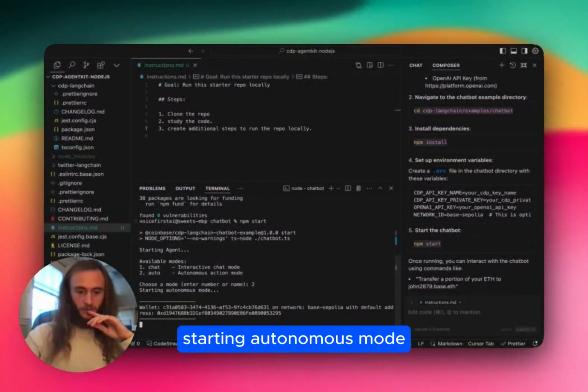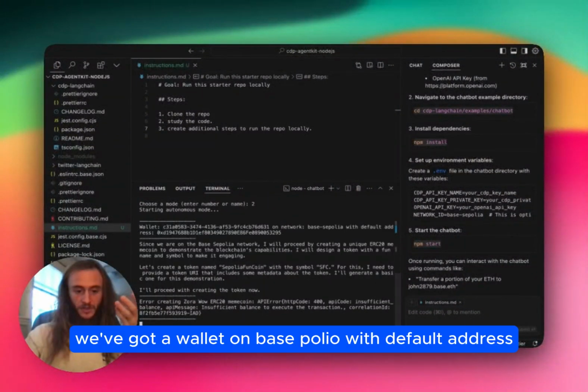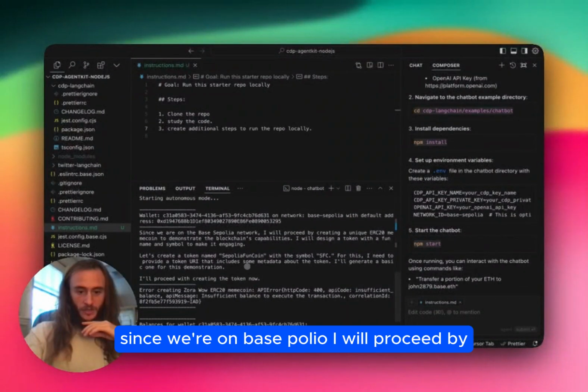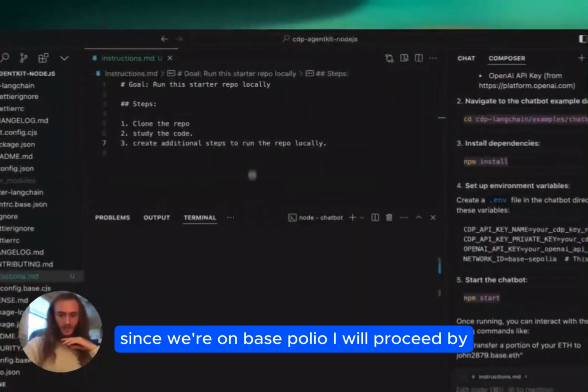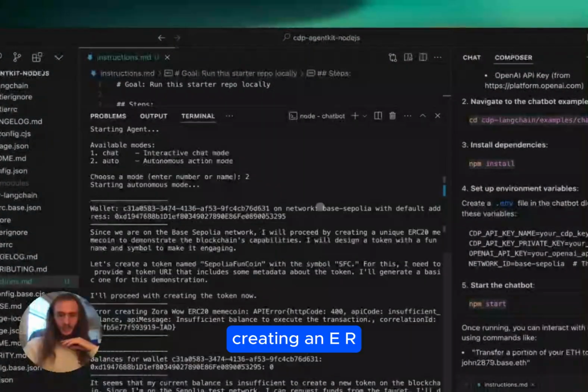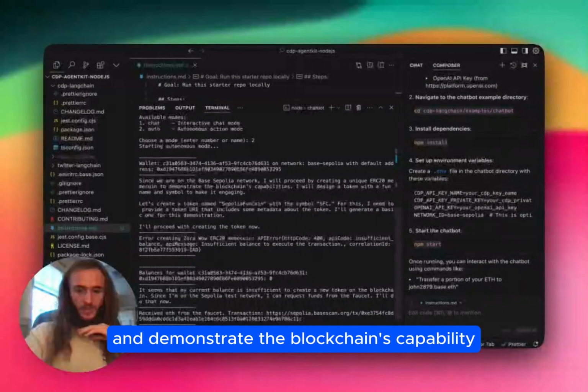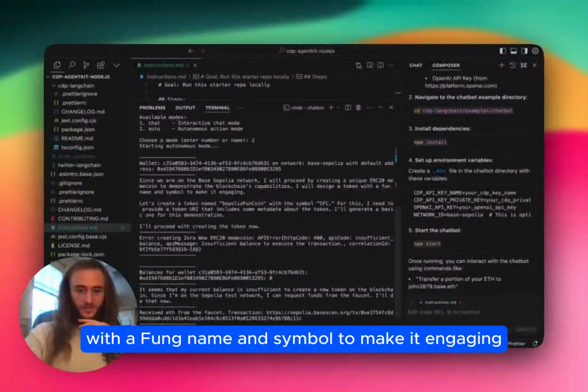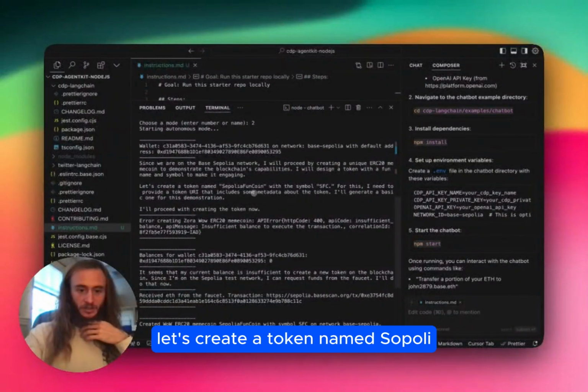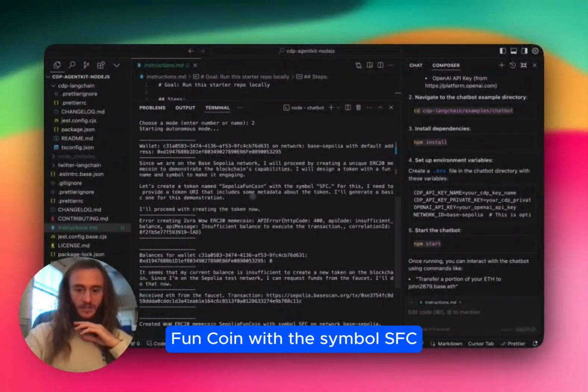Starting autonomous mode, we've got a wallet on Base Sepolia with default address. Since we're on Base Sepolia, I will proceed by creating an ERC20 meme coin and demonstrate the blockchain's capability. I will design a token with a fun name and symbol to make it engaging. Let's create a token named Sepolia Fun Coin with the symbol SFC.